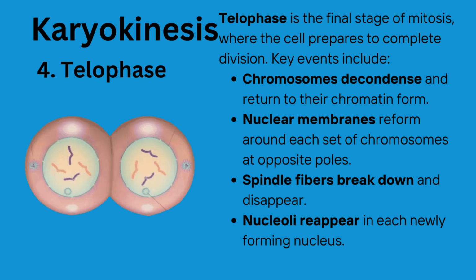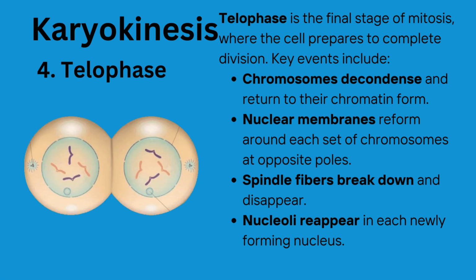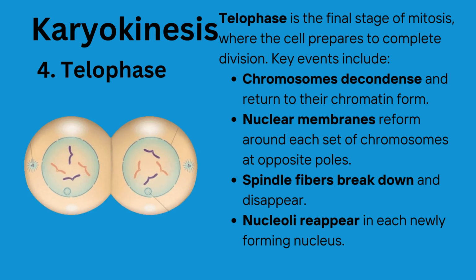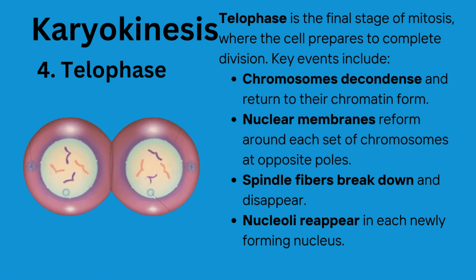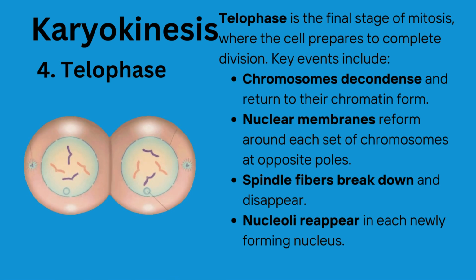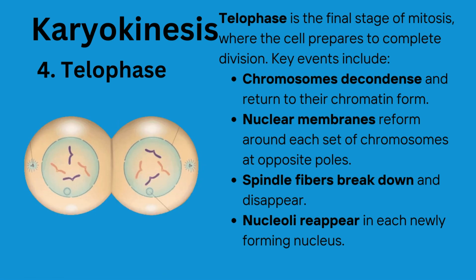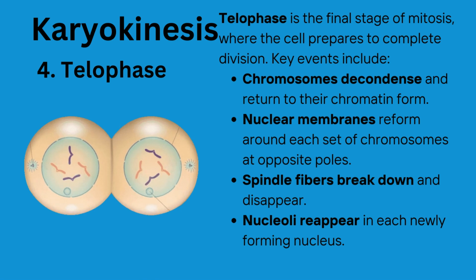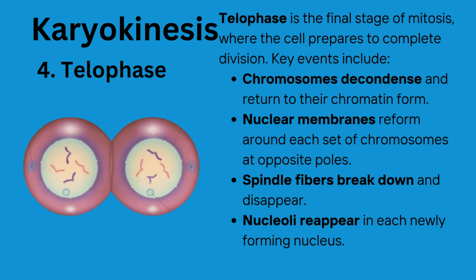In telophase, chromatids reach at their poles. They uncoil and lengthen to form chromatin fibers again. The spindle apparatus disintegrates. Nuclear membrane is formed around chromatin at each pole. Nucleoli reappear in both nuclei.